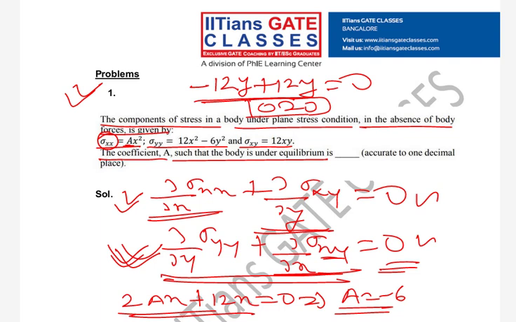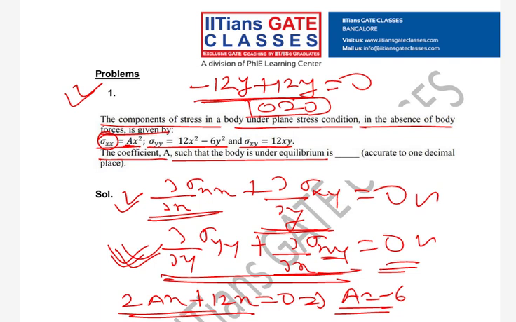So what all things have we discussed today? We discussed why stress is a tensorial quantity, then the notation for stresses, then the sign convention for stresses, and then the equilibrium equations. Almost frequently they ask one question from these topics.